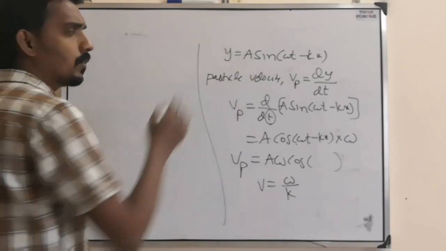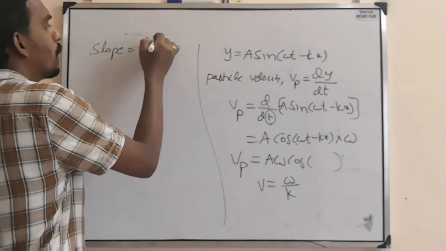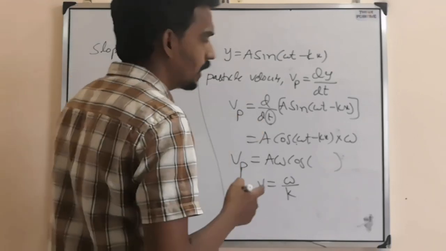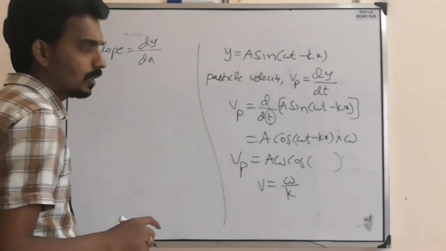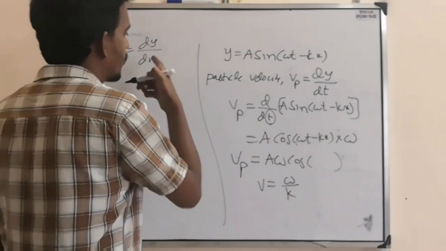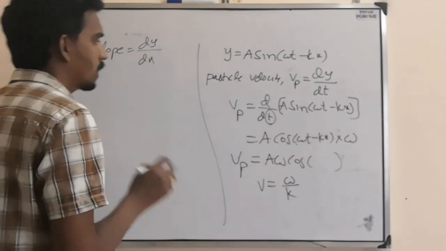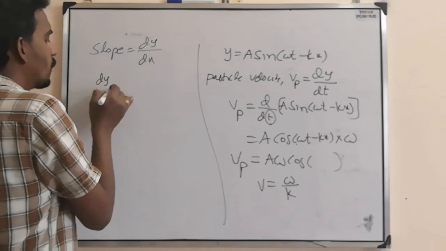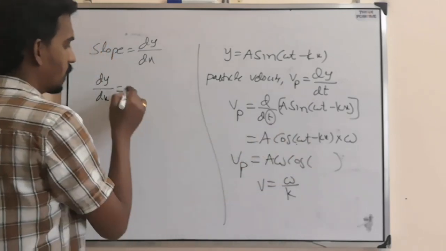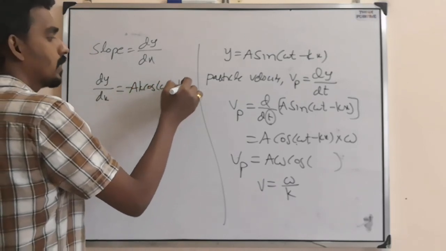Sometimes, based on the same equation, they will ask for the slope. Slope means dy by dx. Now instead of differentiating d by dt, you go for d by dx. Here d by dt means the t coefficient came; d by dx means the x coefficient will come. What is there here? Minus k. So the slope becomes the same, but instead of omega, minus k comes: minus ak cos(omega t minus kx).